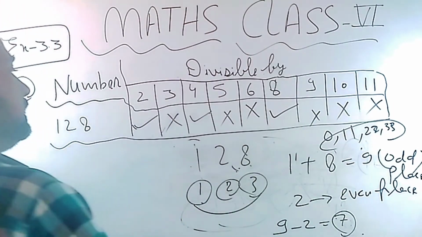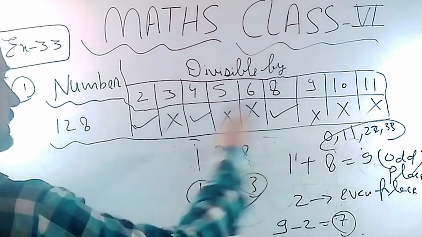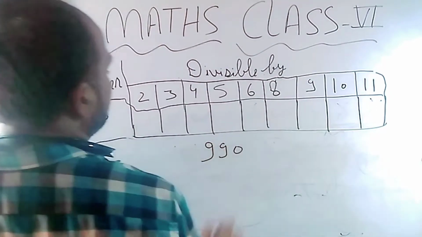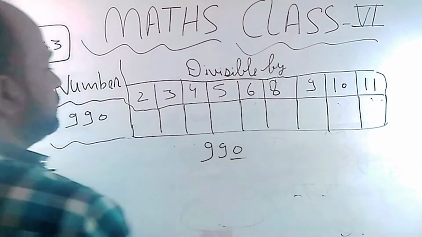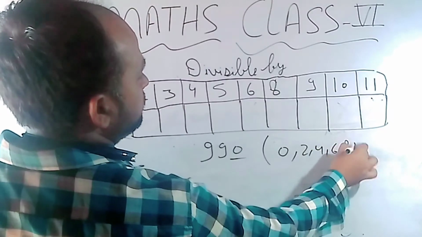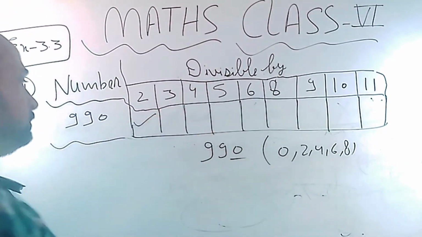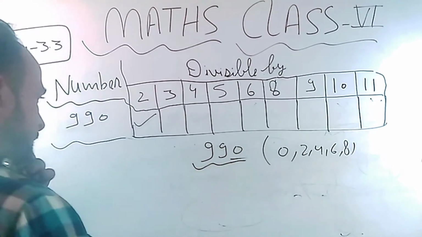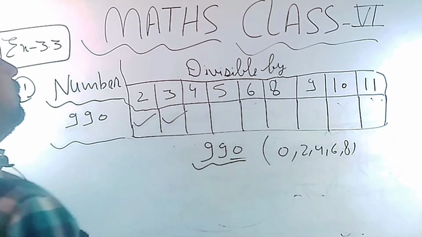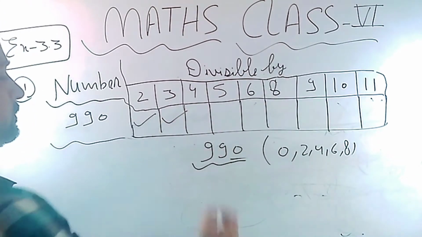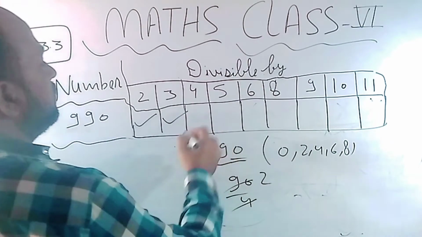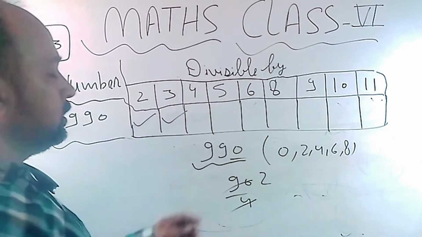The same way we will find the divisibility of the other number by these numbers. 990. The last digit is 0, from this group, so it will be divisible by 2. Add the digits: 9 plus 9 is 18, 18 plus 0, 18. So 18 will go by 3. Now 4: check the last two digits. 90 is not going by 4. 4 twos are 8, 4 nines are 36, so it cannot be divided.